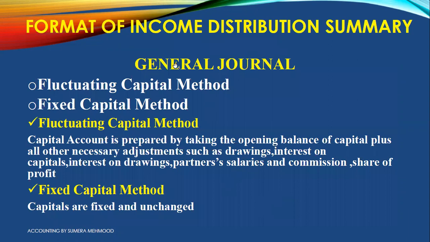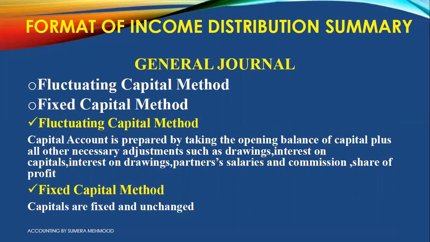We have journal entries, and they have two types, fluctuating and fixed. I would like to discuss both fluctuating and fixed journal entries in my today's lecture, because a few students were asking me to repeat this in my videos. So after getting your suggestions, I would like to repeat this: we have the fluctuating capital method because our capitals fluctuate from capital at start to capital at end.